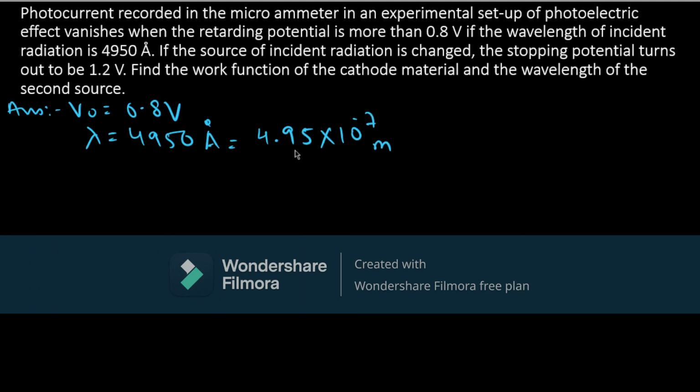If the source of incident radiation is changed, the stopping potential turns out to be 1.2 volts. Initially it was 0.8 volt. Find the work function of the cathode material and the wavelength of the second source. First let's find the work function from Einstein photoelectric equation. Work function can be written as h nu minus Ke max.